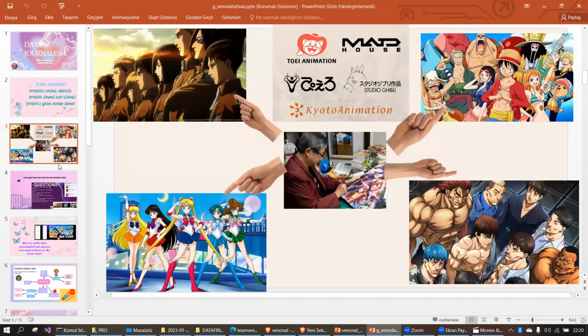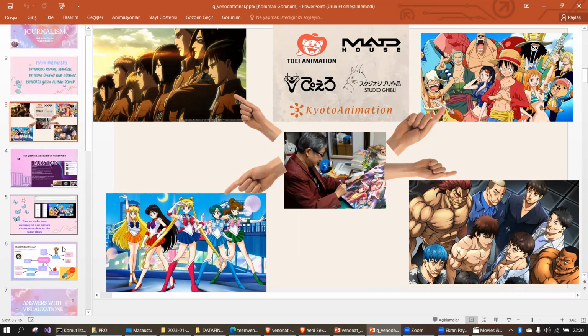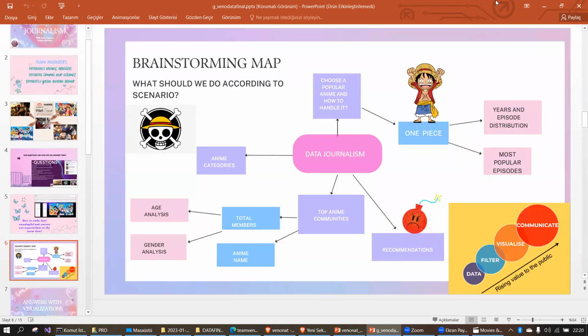We created a fake scenario. A producer from a famous anime studio has limited income, a limited budget, and he wants to make his best work so far, and he needs our help. We created a brainstorming map, which is kind of a roadmap for us. Of course, in the center, data journalism is here.